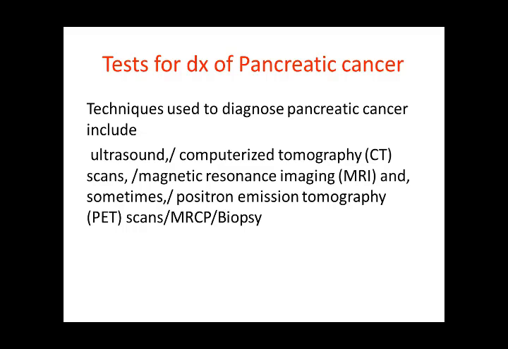And MRCP, the retrograde cholangiopancreatogram. This is another test in which the pancreas is visible very clearly. And biopsy gives the histological picture. So these are the tests you do for the diagnosis to confirm your diagnosis, although the confirmation has already been made by the blood test. But for further elaboration, we will go through these tests.